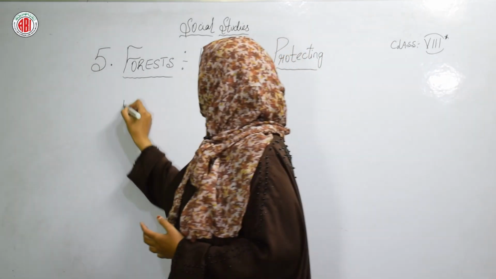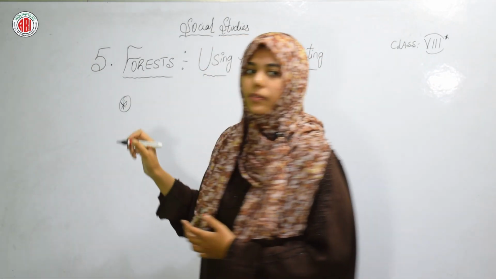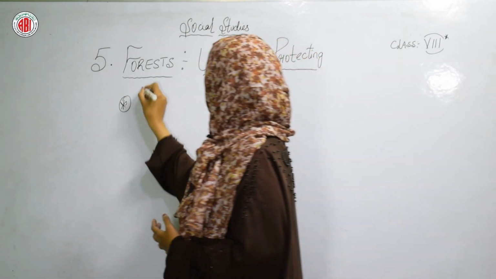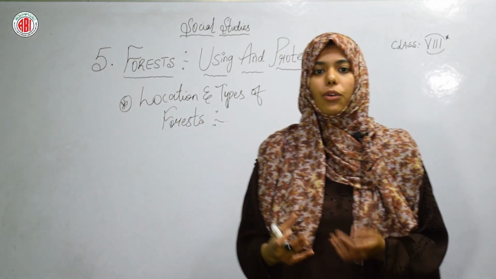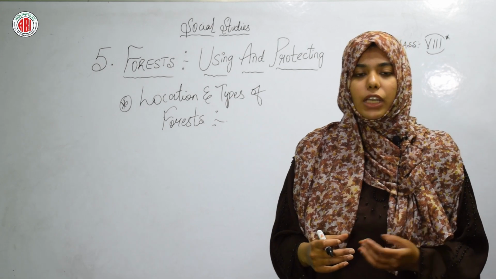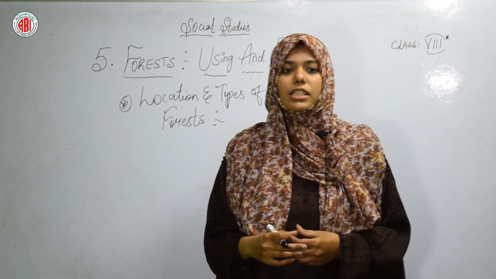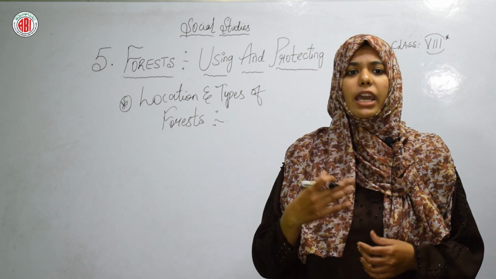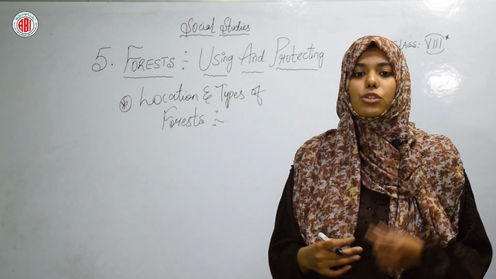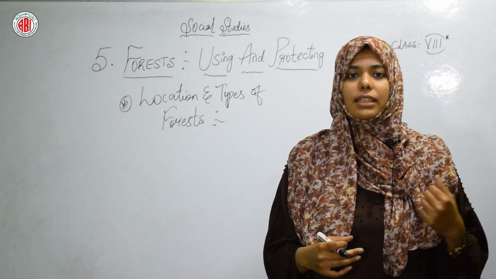Okay, so the next subtopic is location and types of forest. Where does the forest grow? It is a difficult question to answer. Several thousand years ago, forests grew almost everywhere where there was soil, sunshine and rain.